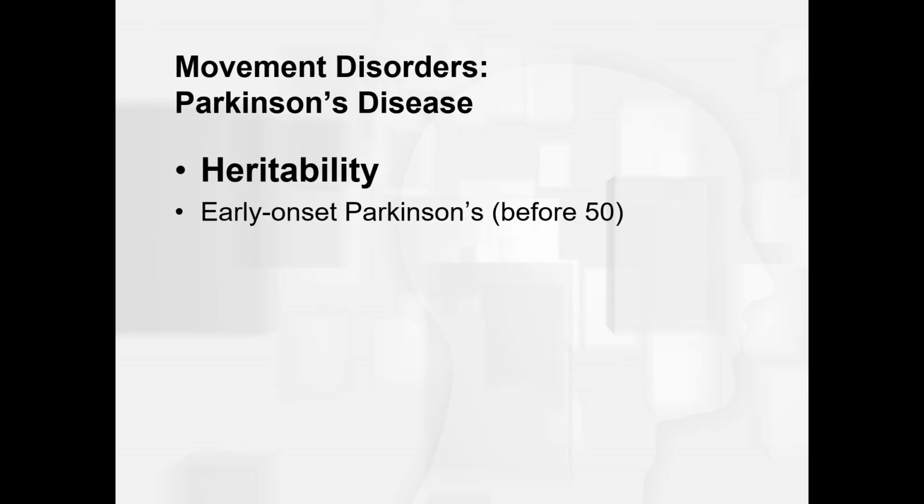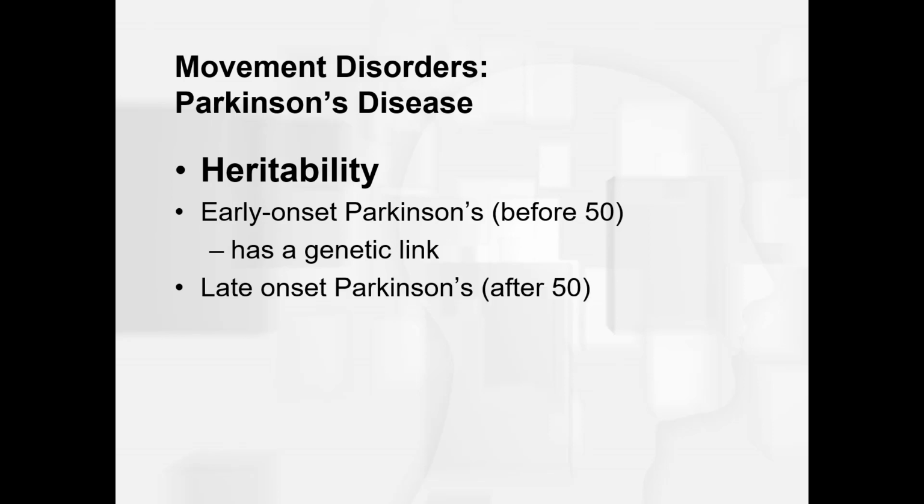And so the early onset Parkinson's disease, which is before the age of 50, which is what Michael J. Fox, if you've heard of him, that's what he had, early onset Parkinson's disease. And that really seems to have a strong genetic link to it. However, late onset Parkinson's disease, which is after the age of 50, which again, like Alzheimer's, the risk increases the older we get. There are some genes that contribute, but even if you have an identical twin, you're not really any more likely to get it than if you had a brother or sister that had Parkinson's disease. So it suggests kind of a very weak genetic link, so probably more some sort of environmental influence for that late onset Parkinson's disease.